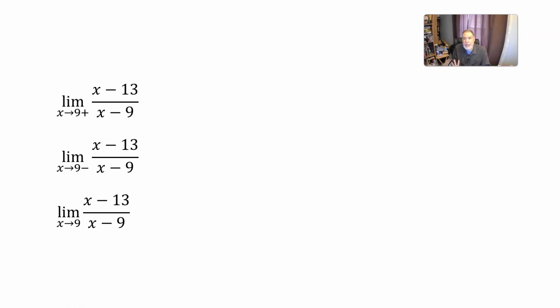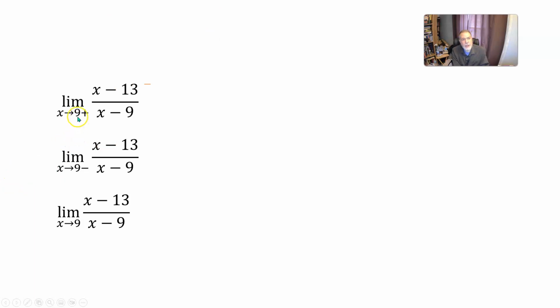So now we're considering x's that are a little bit greater than 9. If you take a number that's a little bit bigger than 9 and subtract 13, you're going to get something that is still close to negative 4. And so it's definitely going to be negative. All the numbers that are anywhere close to negative 4 are all negative numbers. Now look at the denominator.